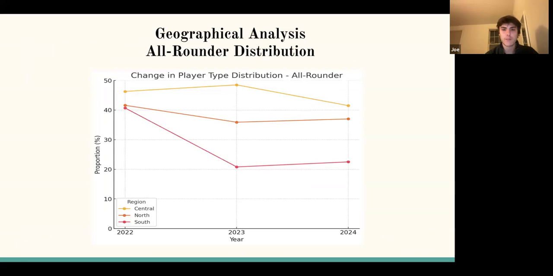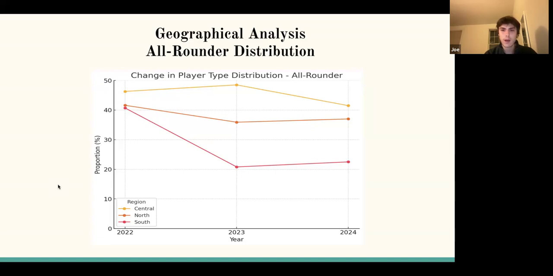So in terms of the geographical analysis, we used the same data set that we used previously for the U19 data, except we looked more at the specific roles, the latitude and longitude coordinates that corresponded to the state association, as well as the years, so 2022, 2023, and 2024. And the main idea was to just plot the changes in distribution for these three regions across the last 3 years and to see general trends and changes for the representation for these three regions, but also the majority representation.